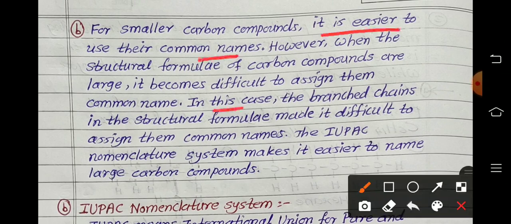In this case, the branch chains in the structural formulae made it difficult to assign them common names. So the second naming system, the IUPAC nomenclature system, makes it easier to name large carbon compounds. Clear?